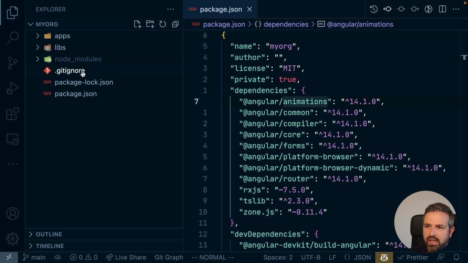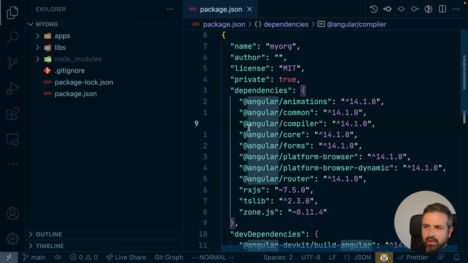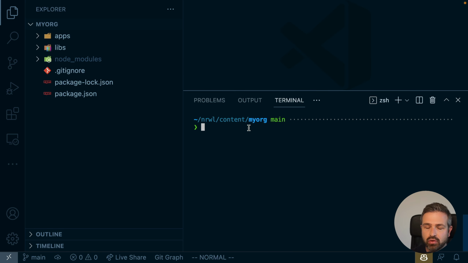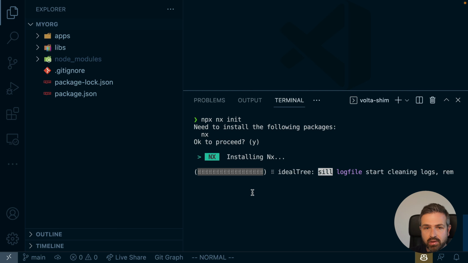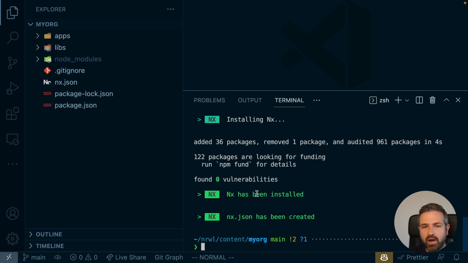At this point, we could even go ahead and add NX to it. Right now, we don't have NX installed here, so what we can do is just run NX init at the root level of the project, which would install a minimum setup of NX. Now note this npx NX init, you can do that on any type of npm workspace. And the main intention in this setup is that NX will simply function as your task scheduler and provide some of those caching features that might help you speed up the monorepo.